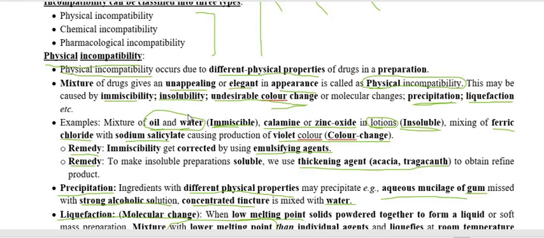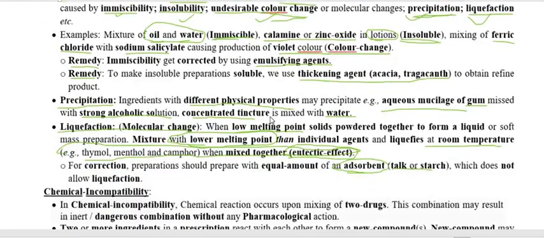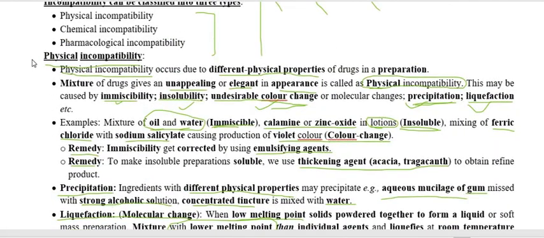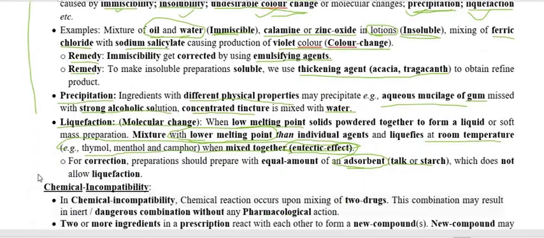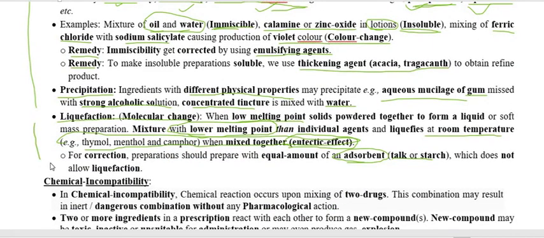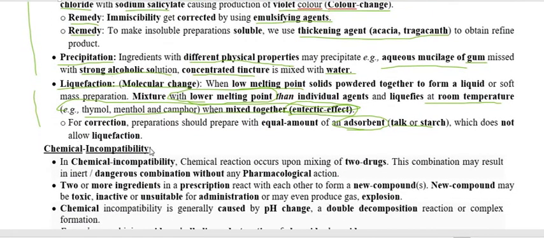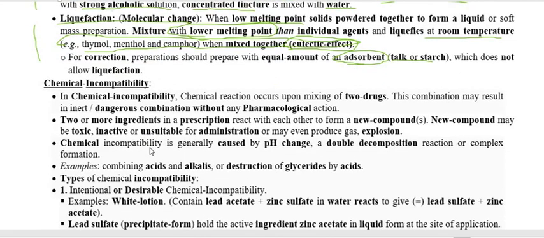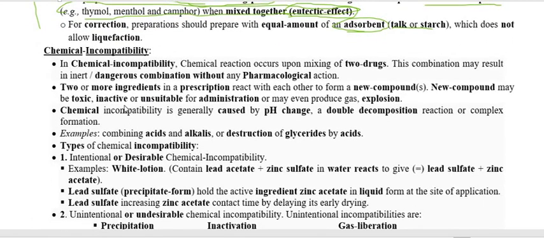So this is all about the physical incompatibility of drugs, and all the terminology or classification of physical incompatibility terms that we used are quite simple to define: immiscible, insoluble, color change, precipitation, liquefaction. And this is all about physical incompatibility.